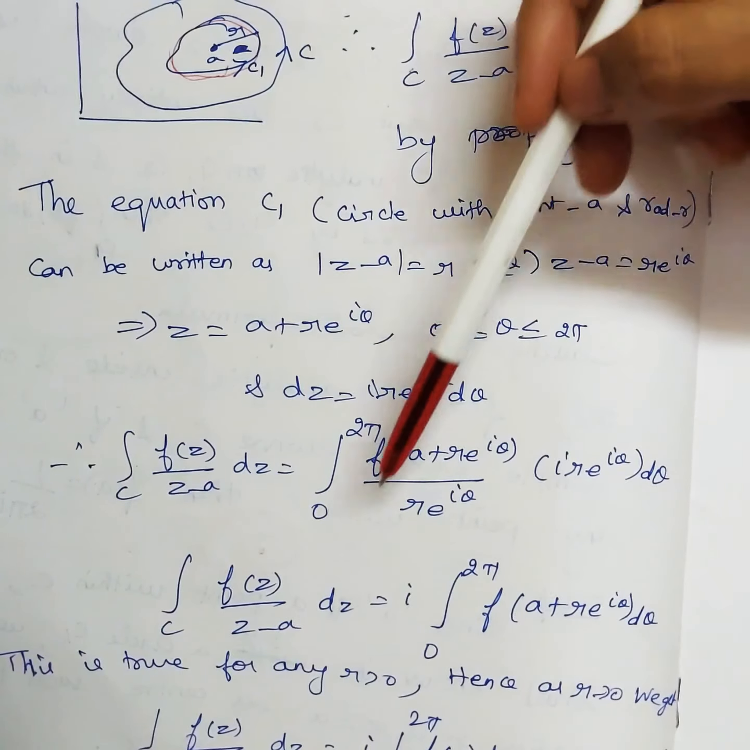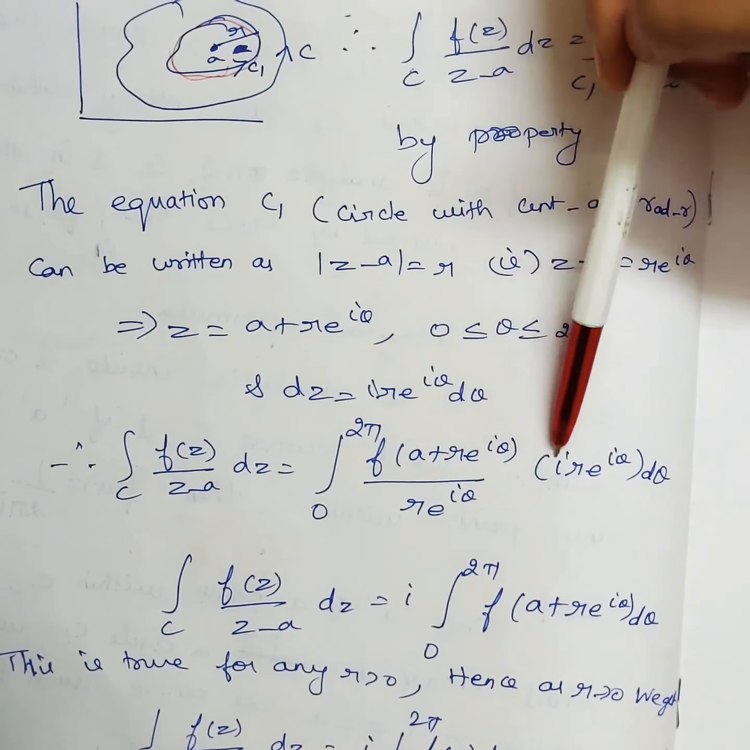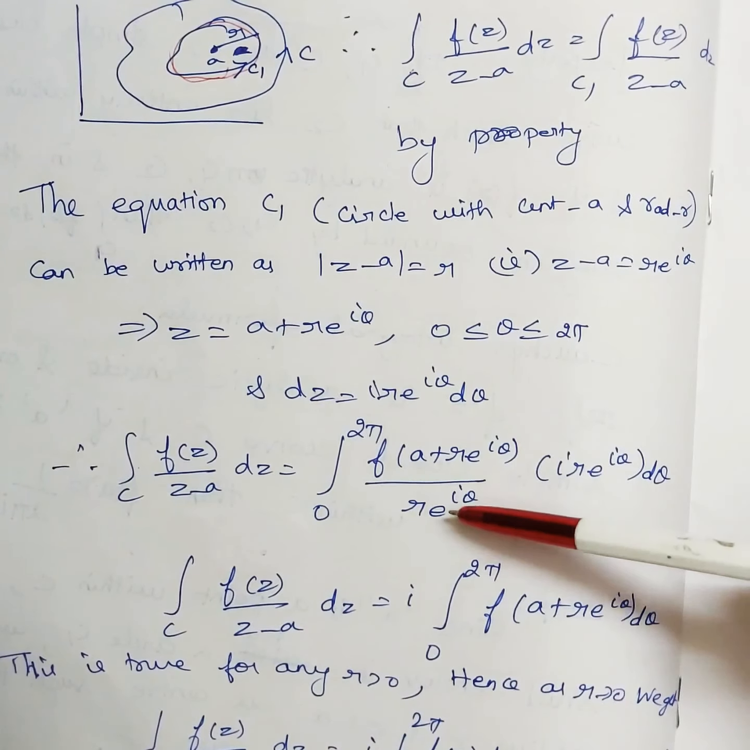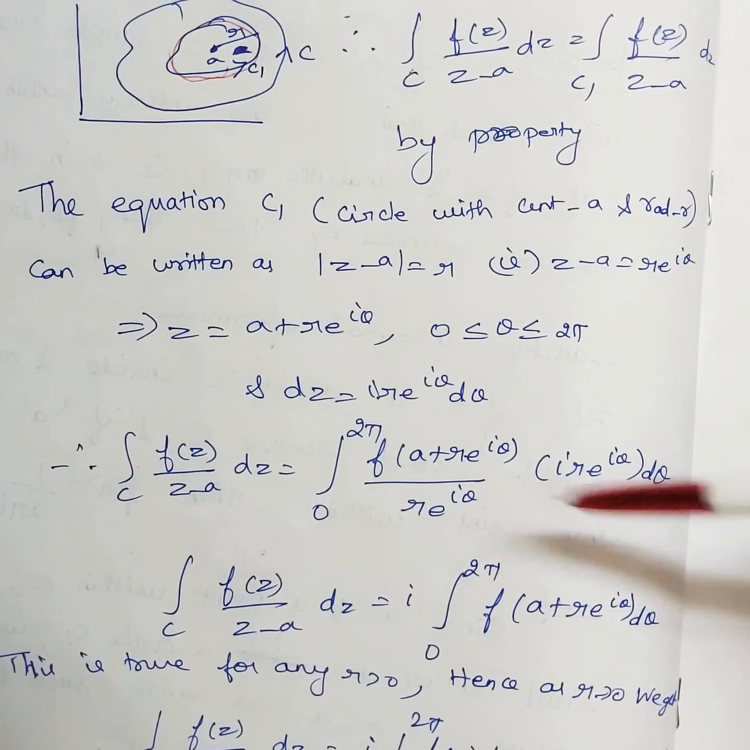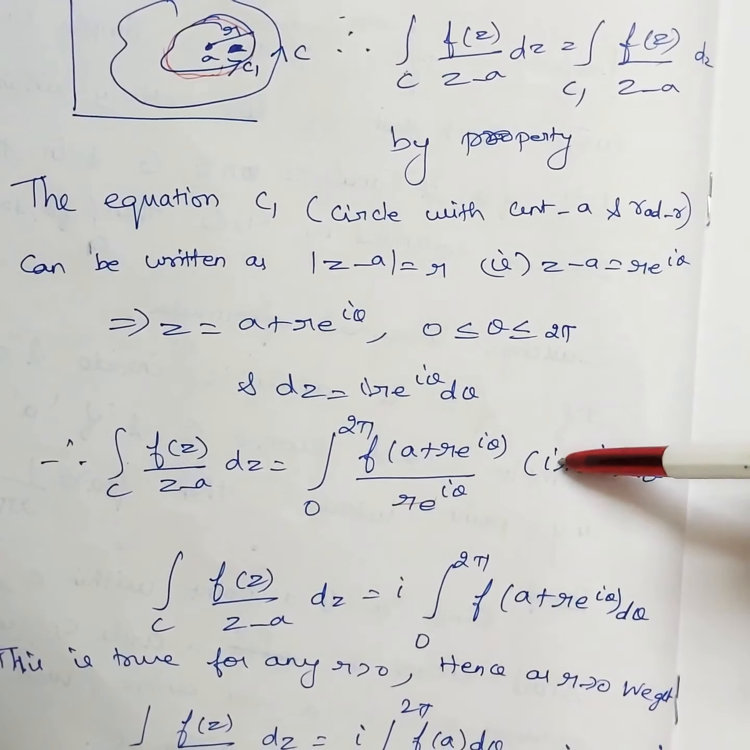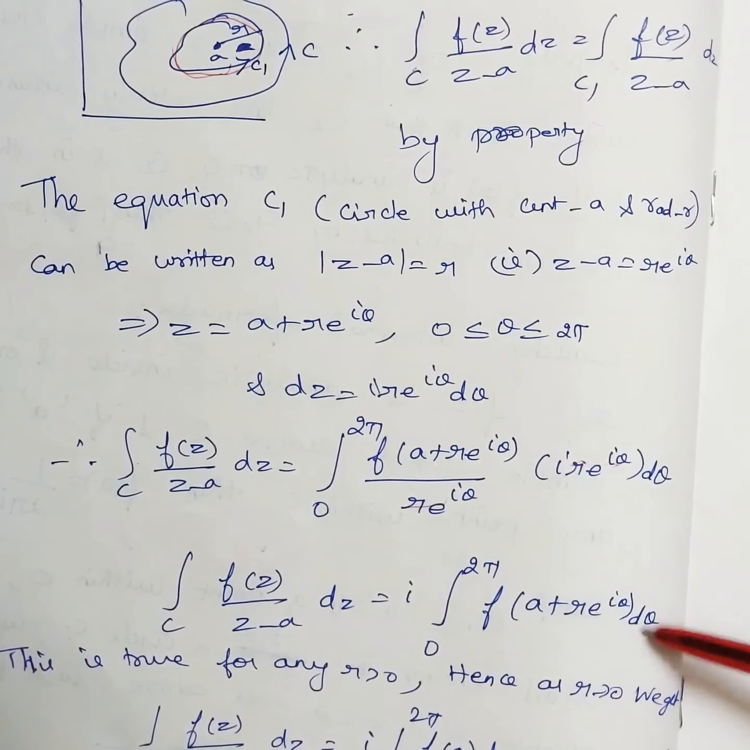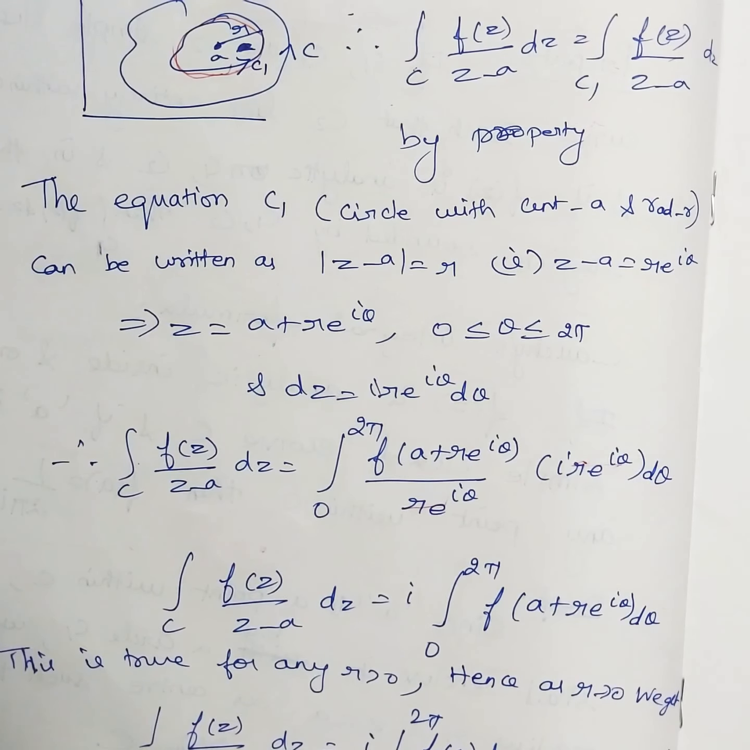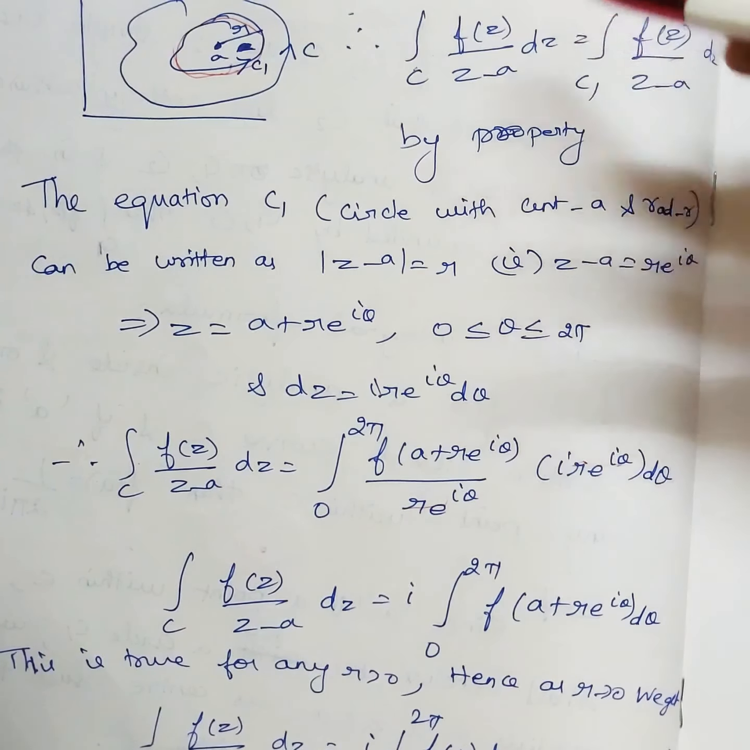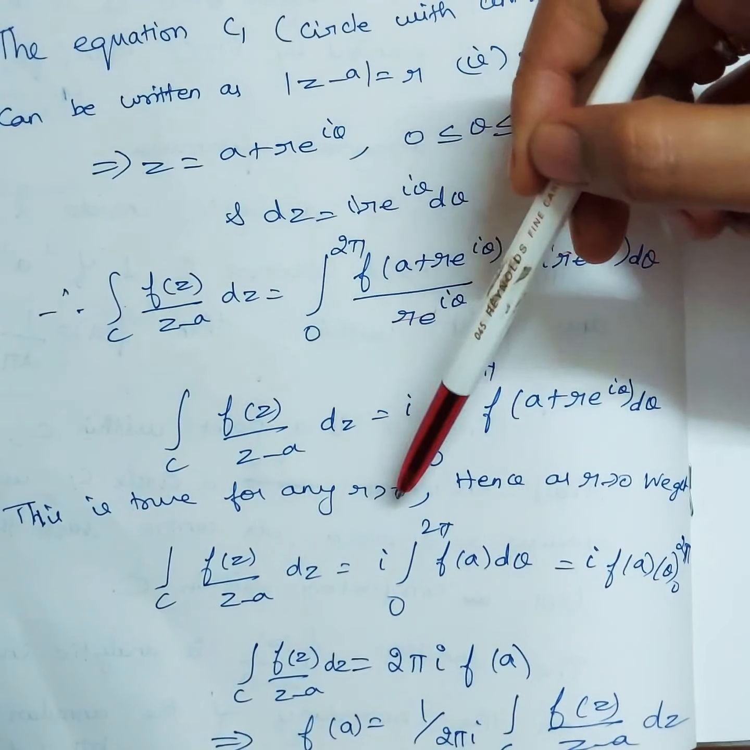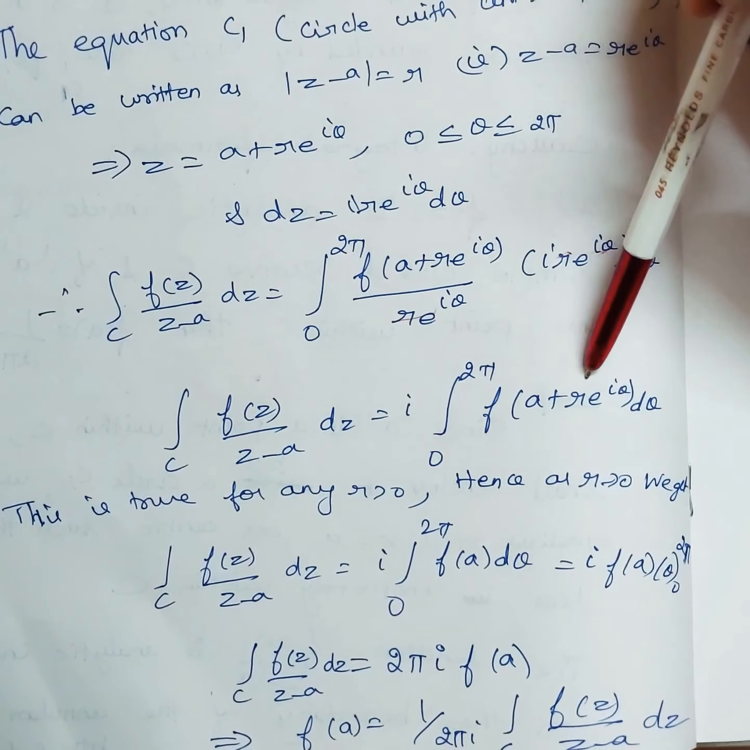So now we are taking this i outside and then we are writing integral 0 to 2 pi, r e power i theta, and this r e power i theta will get cancelled. This i is going outside. f of a plus r e power i theta d theta. Okay. So now what we are saying is, this is true for any r. This function is true for any r.